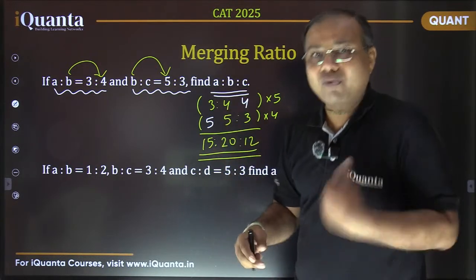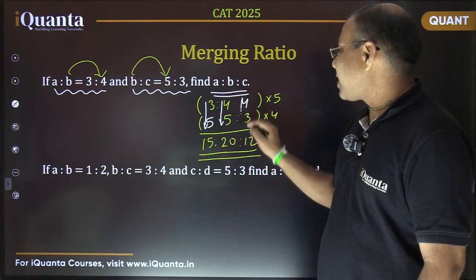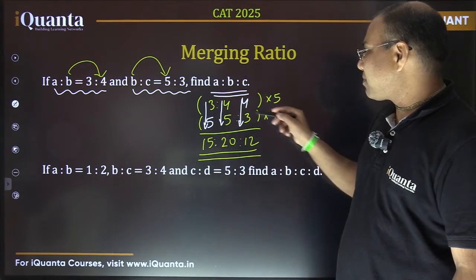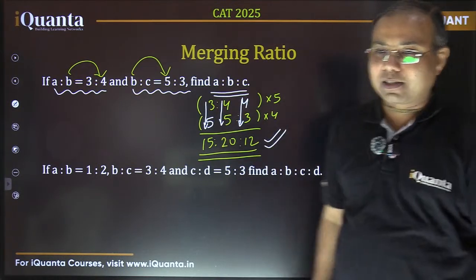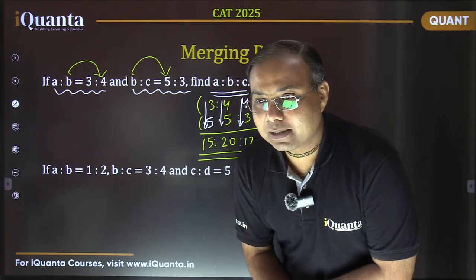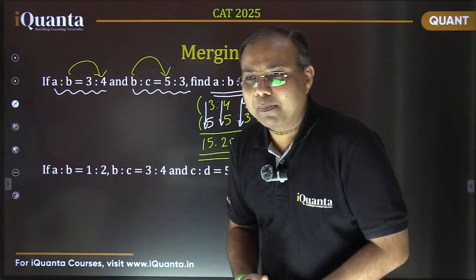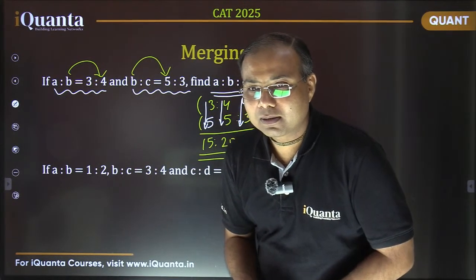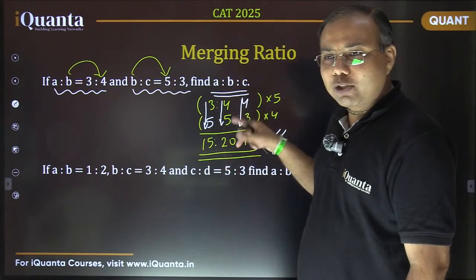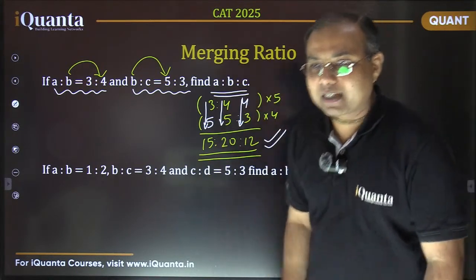Now, to get the final answer, I just need to multiply all these numbers. 3 times 5, 15, 4 times 5, 20, 4 times 3, 12. So this is our right answer. Is it okay? Yes, people use different names for that. But anyway, the point is the same. The purpose is the same. We just need to combine the ratios. So you can make use of it. There's no problem with that.